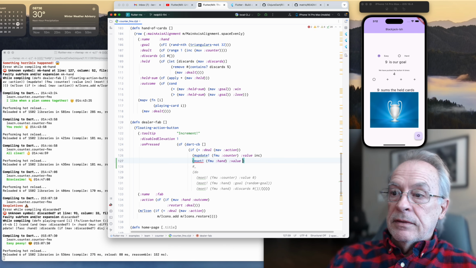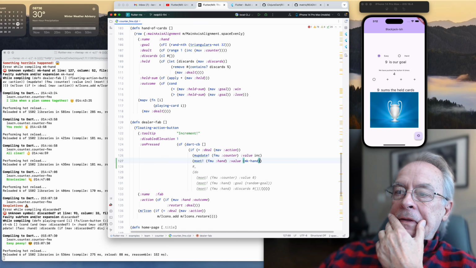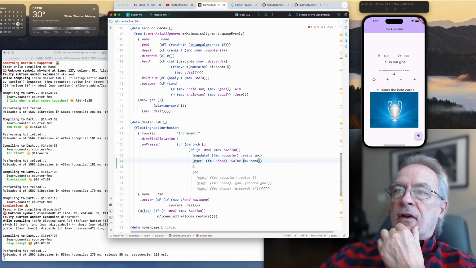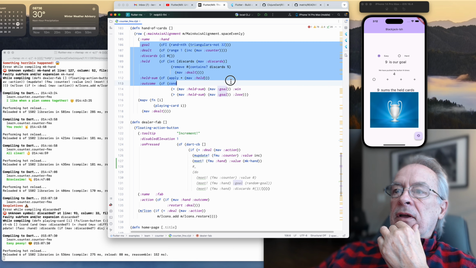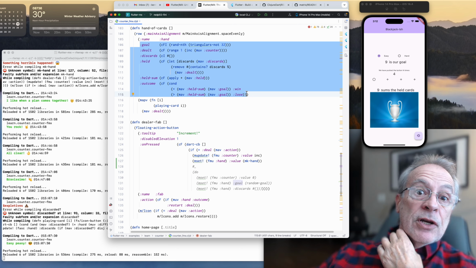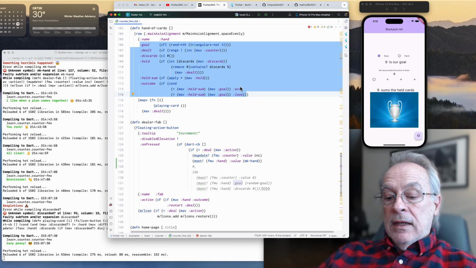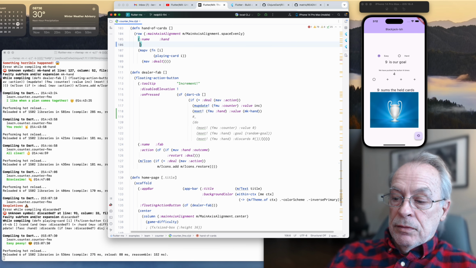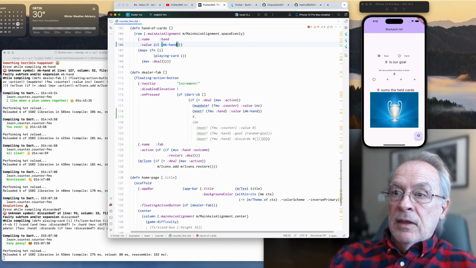Another reason that things are unsettling is just this new capability. Make a hand, all right, and it's a new hand, and it's like, well, where'd that come from? Well, we're going to take all this stuff, and we're going to use this to define a domain object, the hand. And as I just suggested, we're going to replace this with the same thing, mk hand. So that's how we get started.